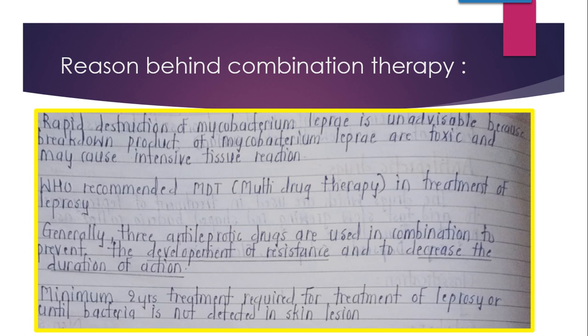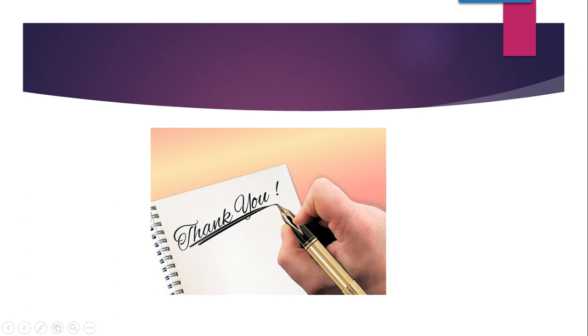Also, rapid destruction of the bacteria, Mycobacterium leprae, is unadvisable, because the breakdown products of these microorganisms are very toxic and may cause an intensive tissue reaction, because of which rapid destruction is not advisable. So these are some of the reasons behind combination therapy. With this we finish with the types of leprosy or forms of leprosy, a small discussion. Thank you.